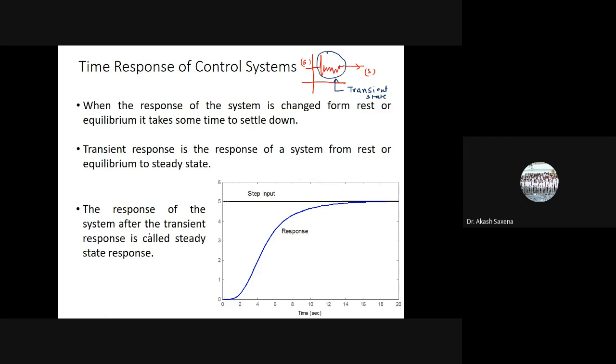So time response of the system after the transient response is called the steady state response. Here you can see one of the responses of the system. Now it has the steady state value till here. This is the transient response. So transient response is between this 0 to 16 seconds. It is a transient response, and beyond that it is a steady state response.